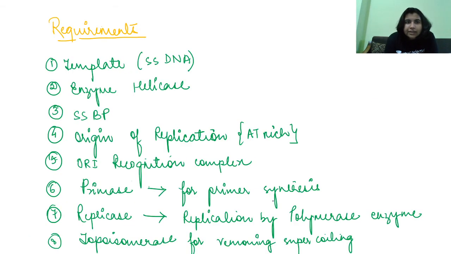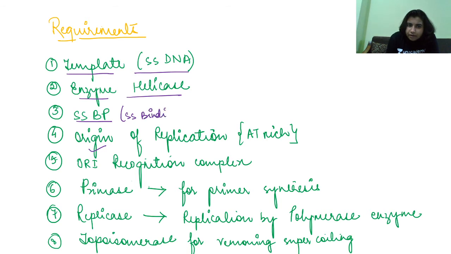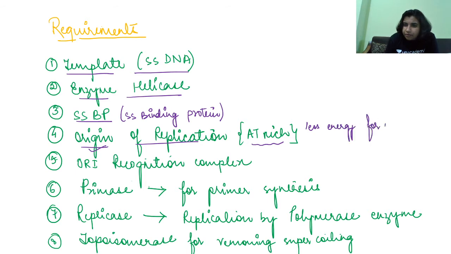Okay. Next, the requirements for DNA replication. The requirements are template, single-stranded DNA, enzyme helicase, and single-stranded binding protein. This is the origin of replication, which is AT rich. As it is AT rich, it requires less energy for melting, right? ORI is recognized by the origin recognition complex.